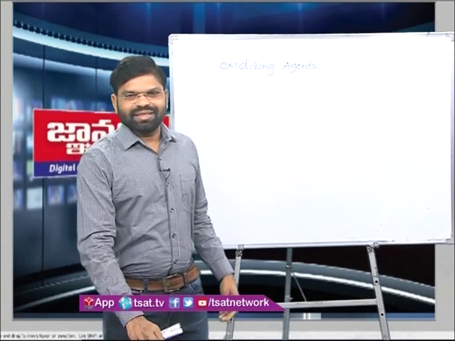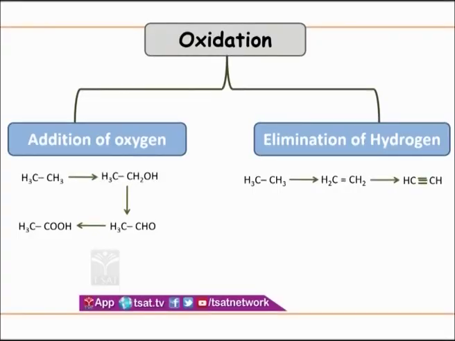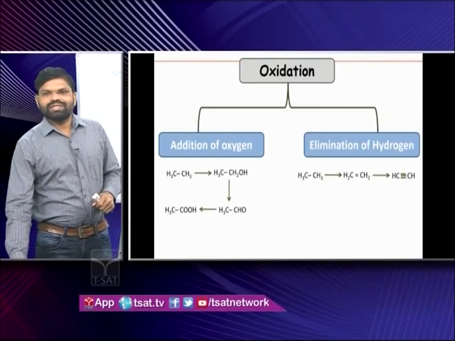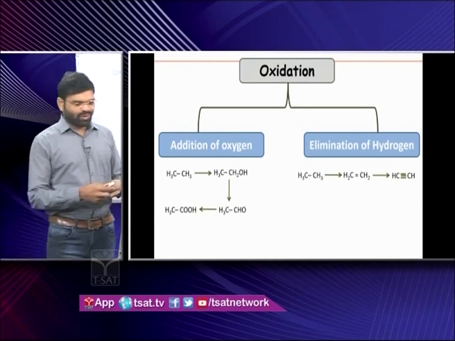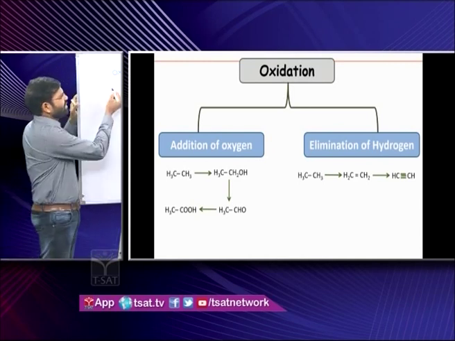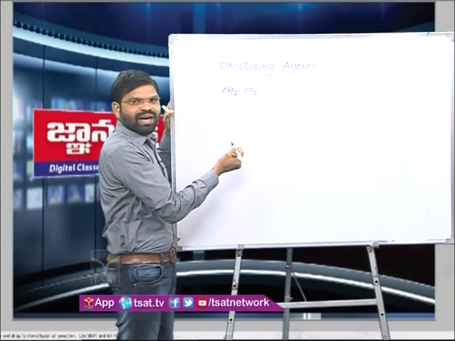Addition of oxygen is oxidation. In another way, elimination of hydrogen is also called oxidation. Suppose I take an ethane molecule, CH3CH3, and add one oxygen to it.